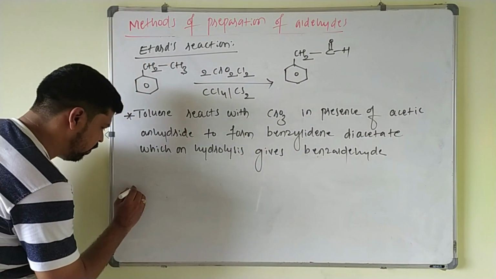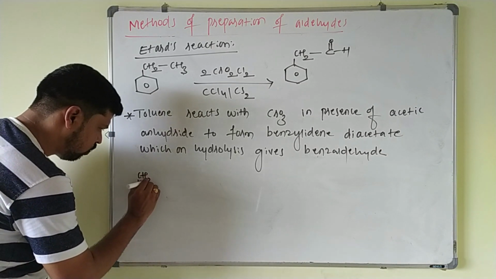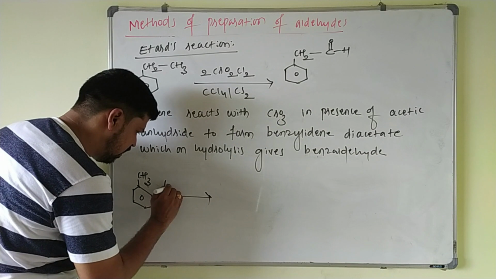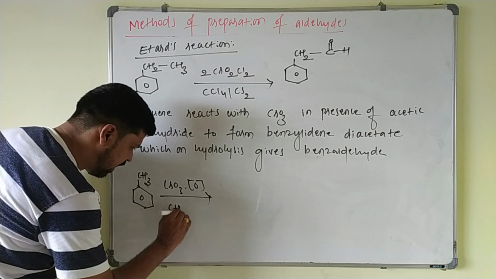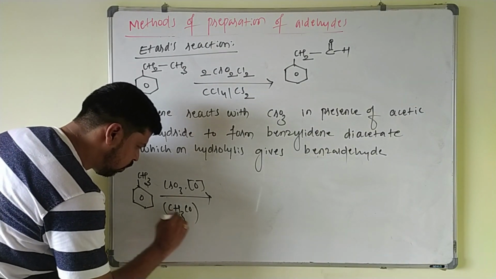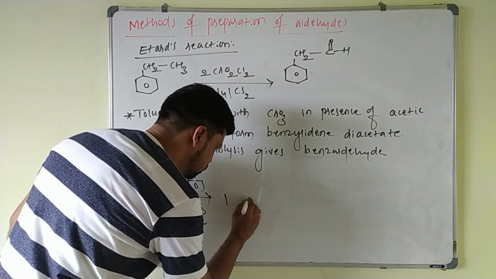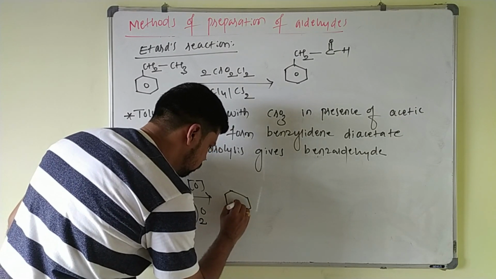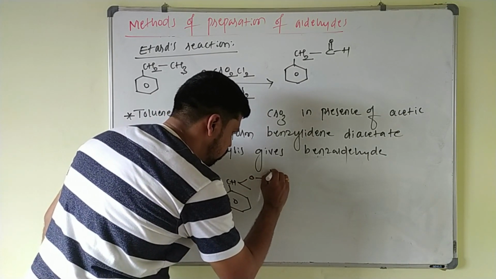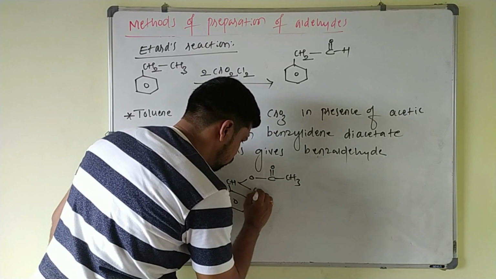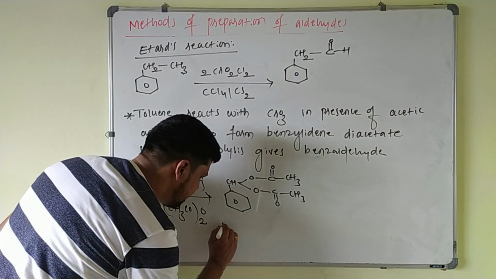Here, if I take toluene, this toluene reacts with chromic oxide, CrO3. This is an oxidizing agent. In presence of what? Acetic anhydride, CH3CO twice oxygen. So it will form what? Benzaldehyde diacetate. This is your benzene ring to which CH is attached. It will form OC double bond OCH3, and this is OC double bond OCH3. So this is called benzaldehyde diacetate.